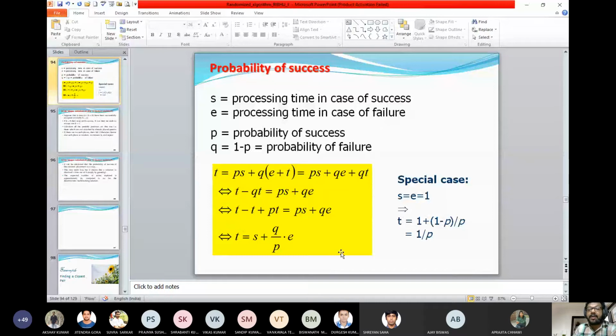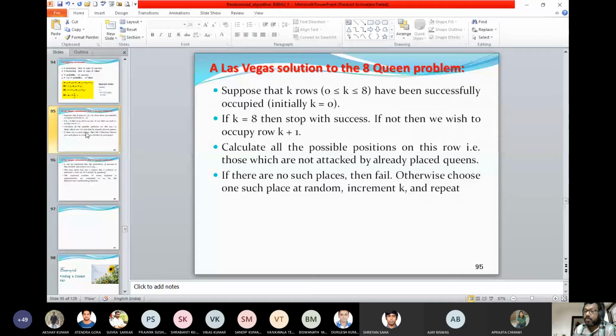Then for a particular placement, we need to calculate the probability of success p into s. Very simple. The probability of success, then the processing time is the time taken, and the probability of failure. So we need to now find out a quantity: what is the probability that the algorithm will terminate? If we are able to prove that the probability of terminating the algorithm is high, then only can we take this algorithm.